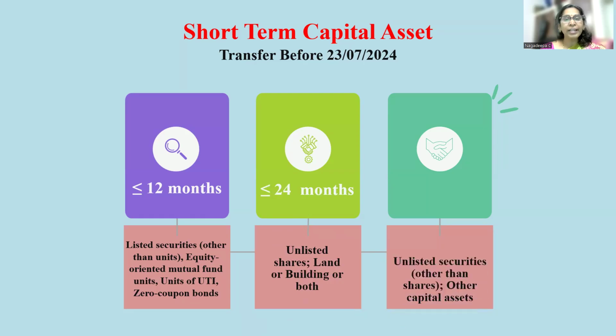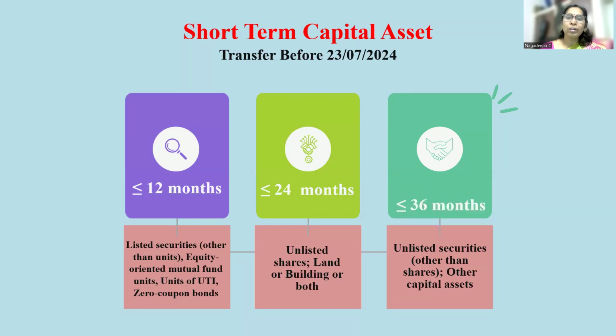The third category is other than these two. That means unlisted securities other than shares, like unlisted debentures, or other assets, for example, jewelry. These assets are considered short-term capital assets if you are holding them for less than or equal to 36 months.